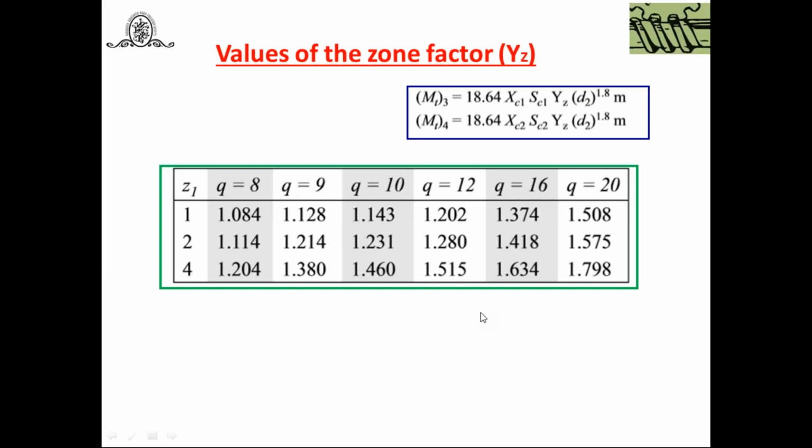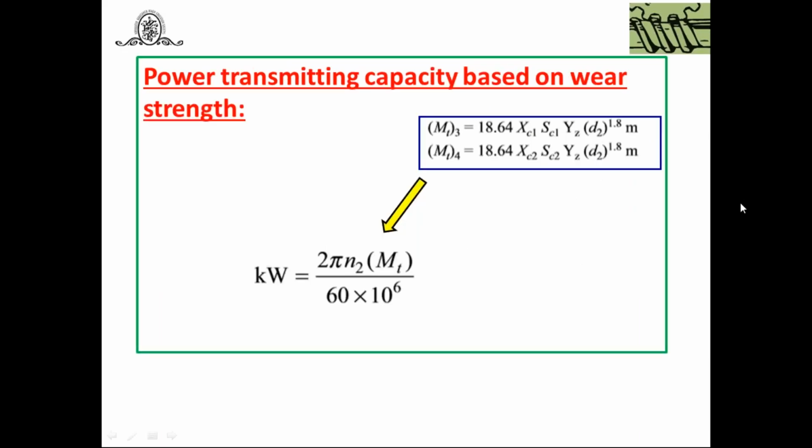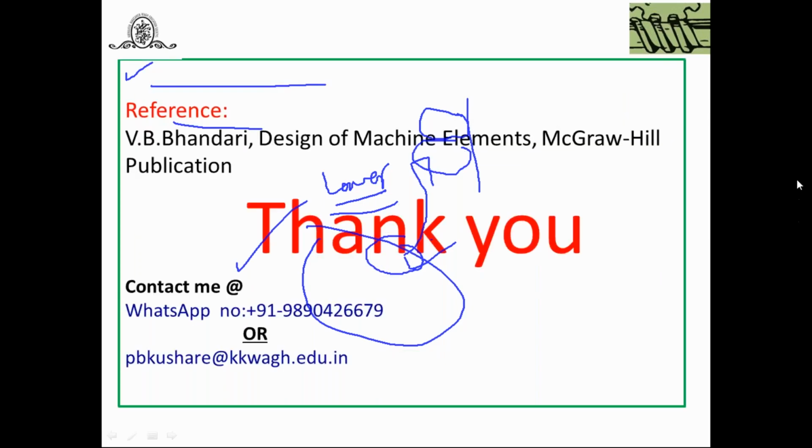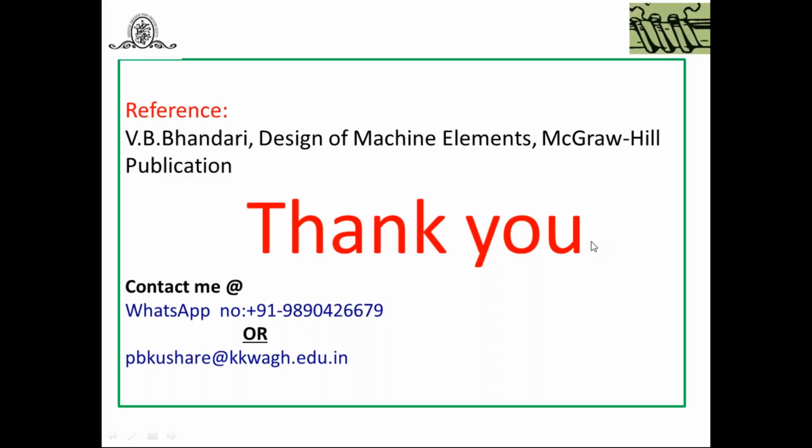After calculating it, what will you get? You have to take MT out of MT3 and MT4. Which value do you take? Always the lower value. Which one is lower? You can take MT as maybe MT3 or MT4, but whichever is lower, that is MT. And then the same equation you can use to find the kilowatt rating or power transmitting capacity based on wear strength. In this way, you can find the ratings against bending and pitting or wear failure for the worm and worm gear type. Okay. This is about the ratings.